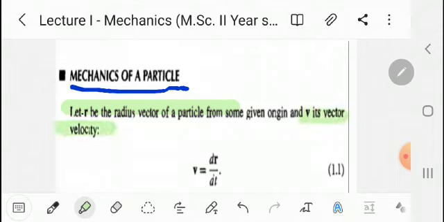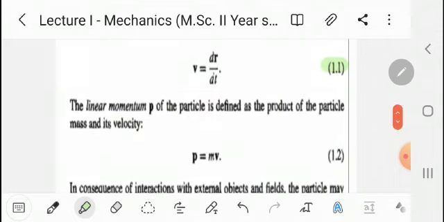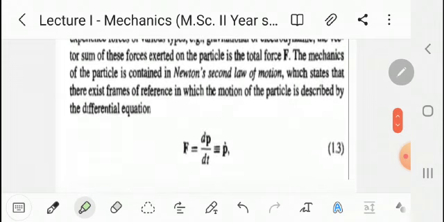Then we know the definition v equal to dr by dt, and it is equation first. Now the next definition is the definition of linear momentum, that is the product of mass into velocity. This is equation second. Next we know Newton's second law of motion, that is the rate of change of momentum.